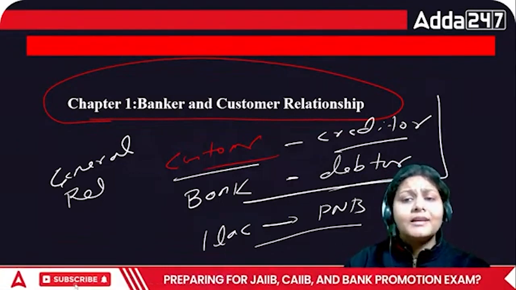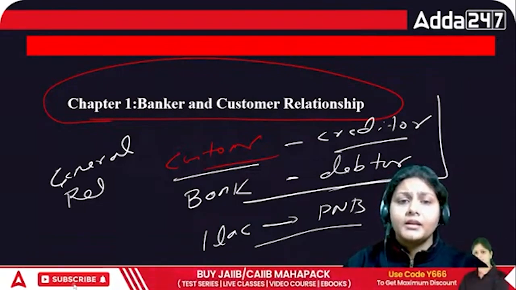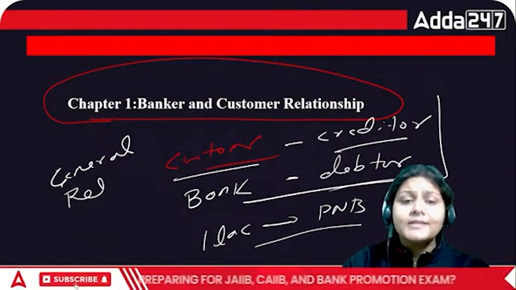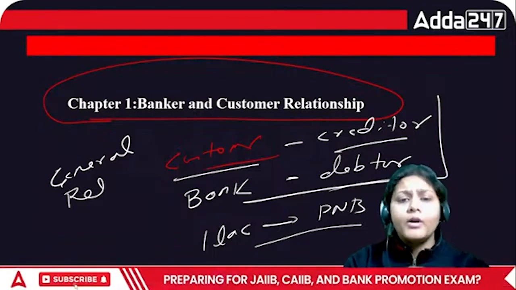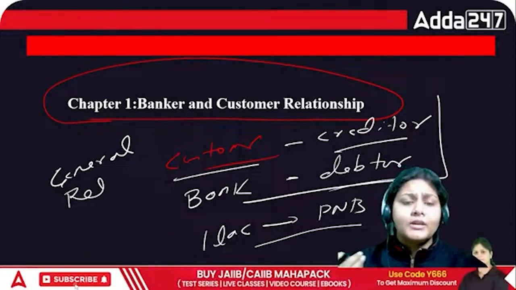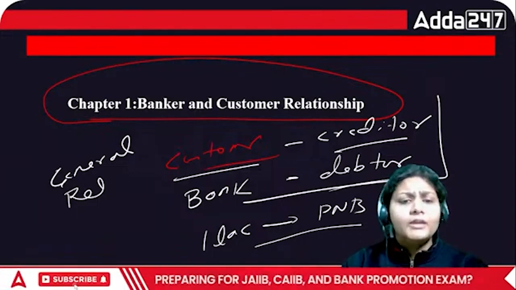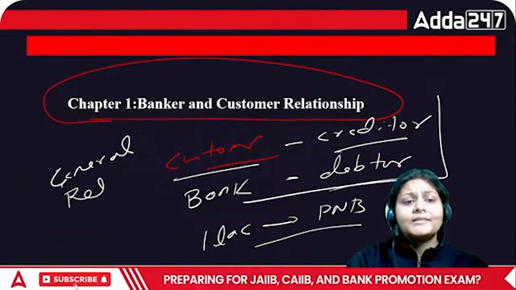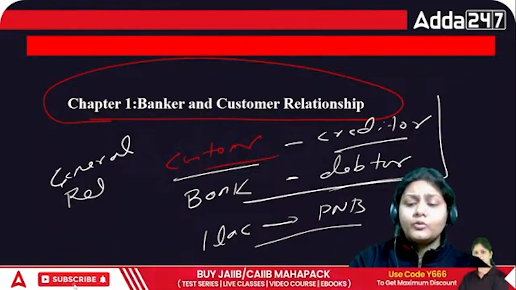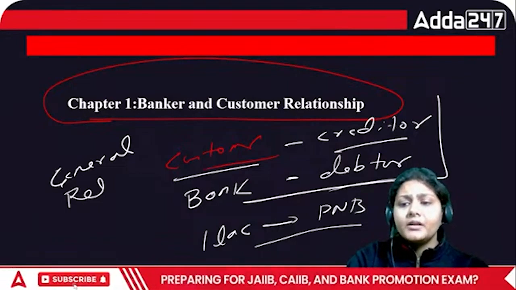So in that case, I became the creditor and the bank became the debtor. Now Punjab National Bank can utilize that amount in whatever way they want. Maybe they can utilize that amount in equity, maybe shares, or anywhere. But the bank is liable to give the amount back whenever the depositor demands.